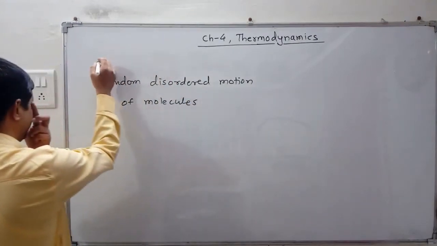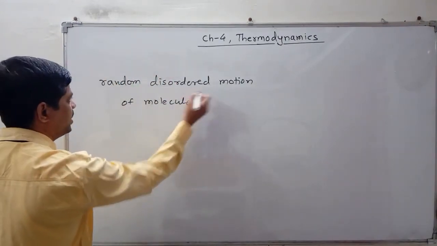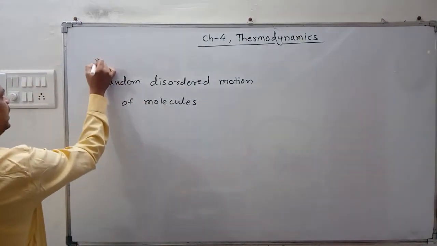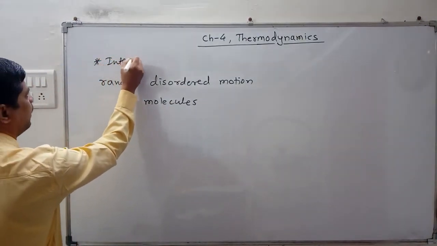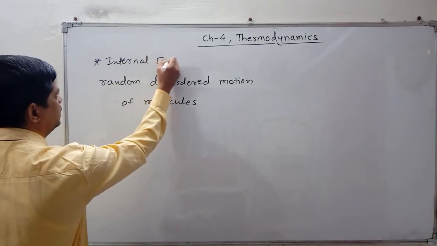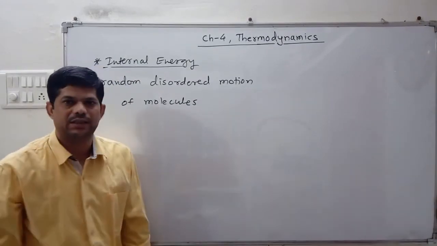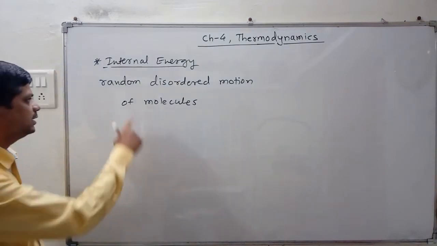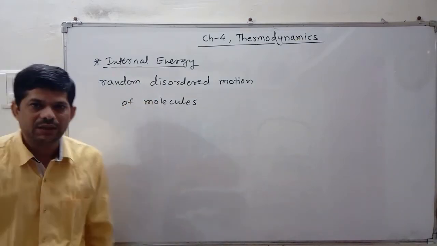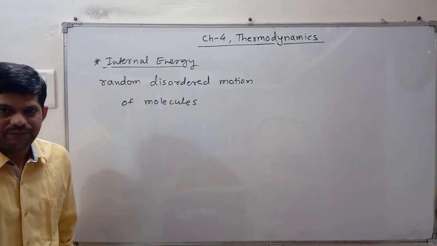The energy associated with the random disordered motion of the molecules is nothing but the internal energy, or it is called the internal energy. So today we will discuss the exact meaning of internal energy.